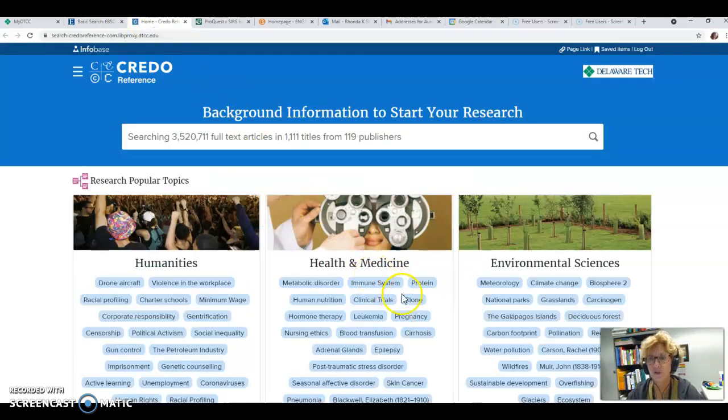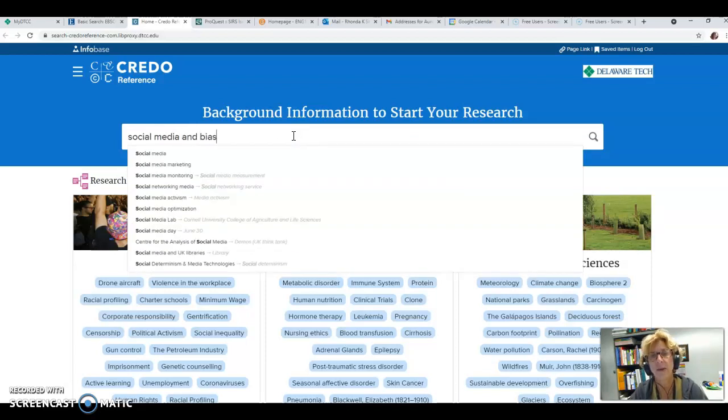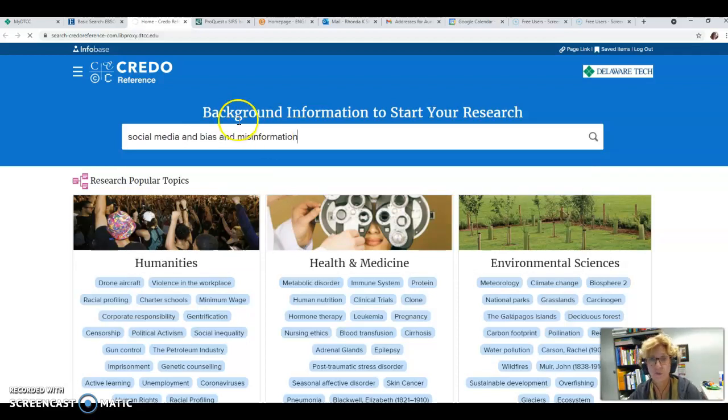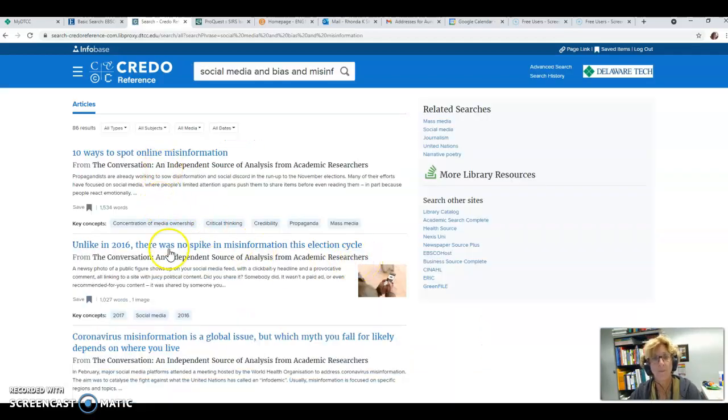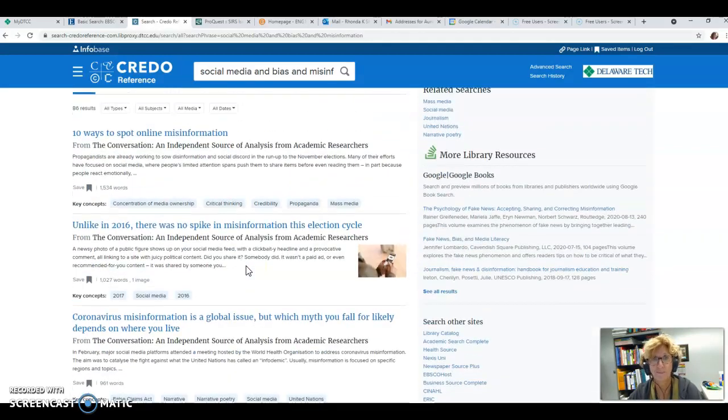Another way you can search for it is in Credo. We talked about Credo. And in this one, you could put in your search terms, social media, and bias and misinformation, and just see what you get. Again, you may not find things that are really helpful, but you can look around that way.